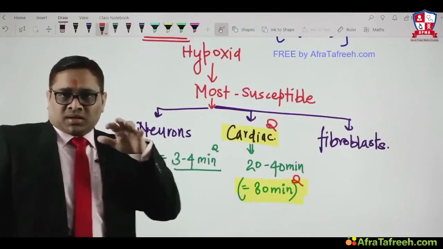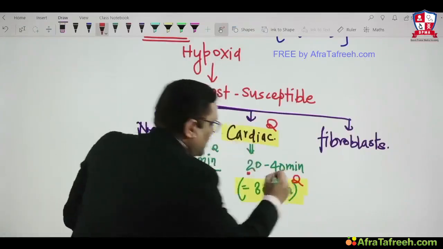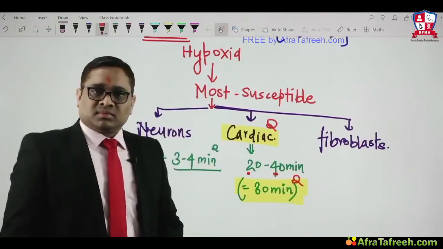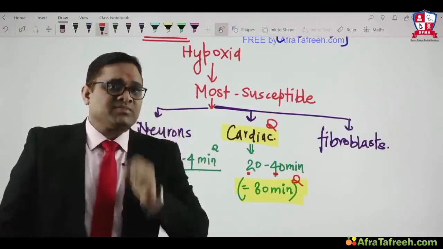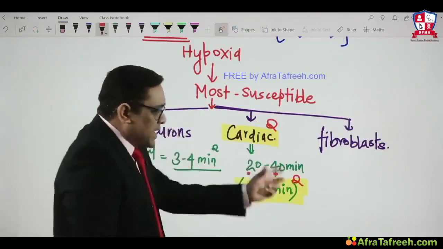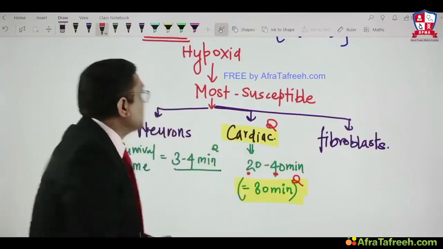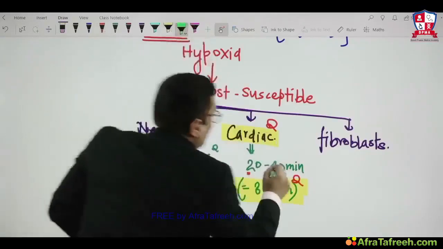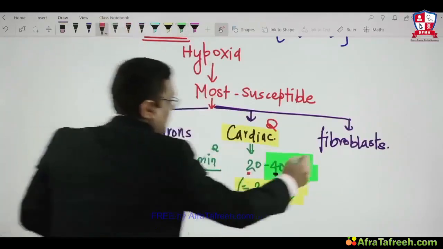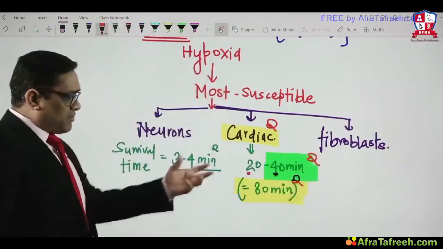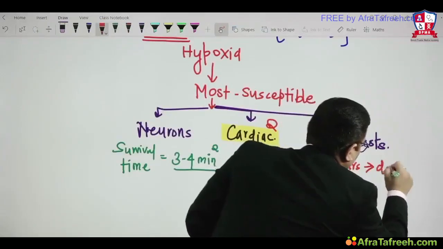But recently in the DNB and NEET exam, the question had been asked like this: cardiac tissue survival time will be 20 minutes, 40 minutes, both options were there. Then what should be the right answer? In those situations, the examiner wants your presence of mind. The maximum duration of survival of the cardiac tissue should be chosen as the better answer, that is 40 minutes. That was the DNB question in a previous year. Fibroblasts will survive from hours to days.